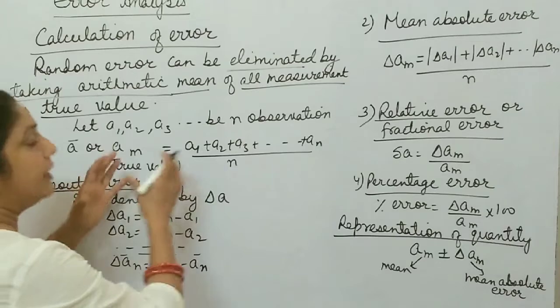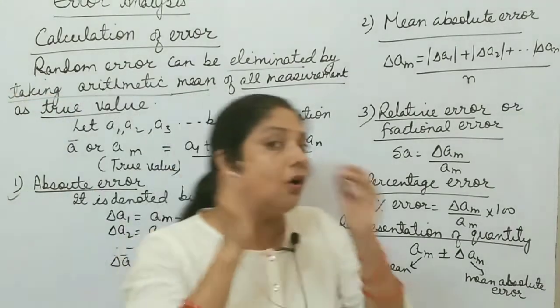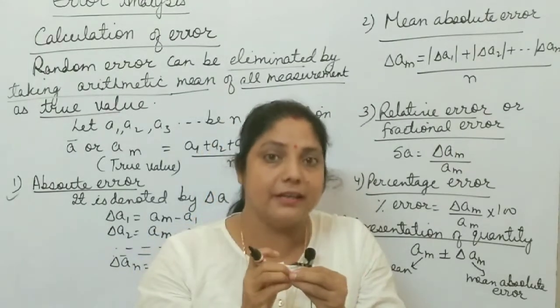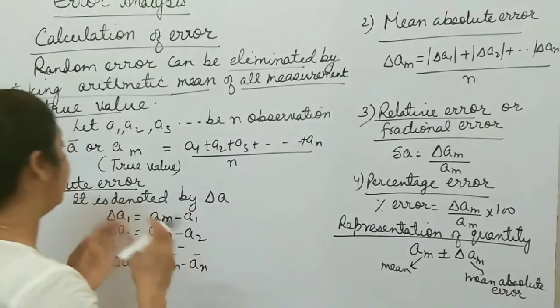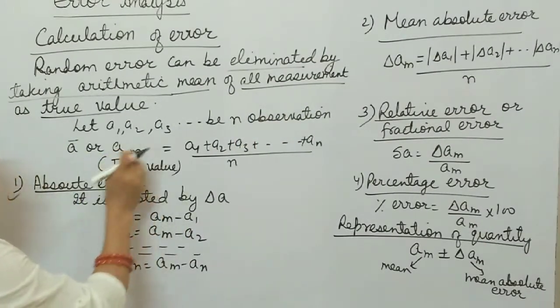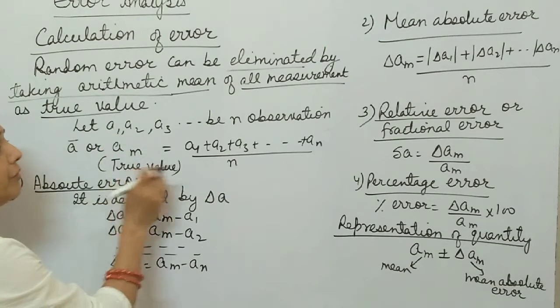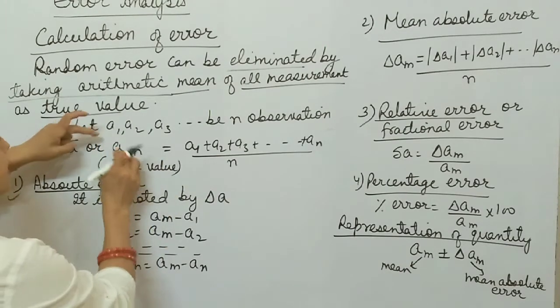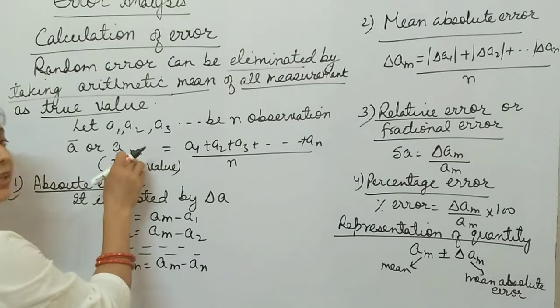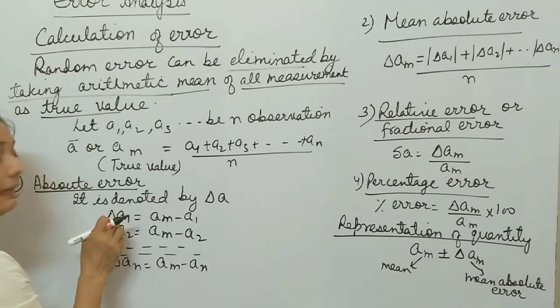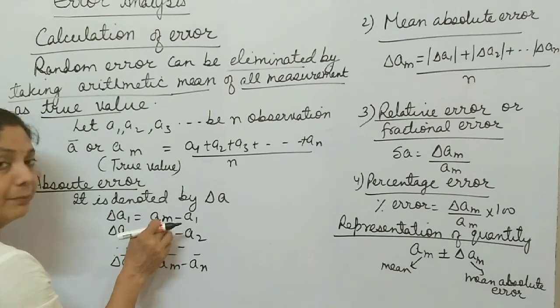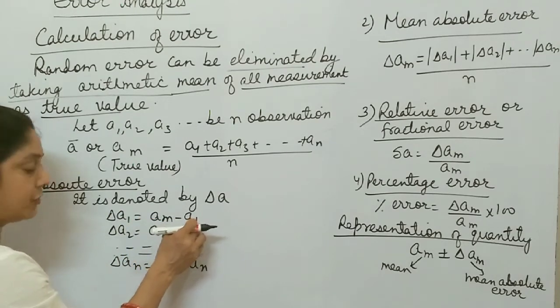Absolute errors: there are different observations and in all the observations there is some error. So you have to calculate errors in different observations individually. The first observation is A1 and the true value is A mean. The difference between the first observation and this true value is the error in the first observation, delta A1: mean value minus first observation.